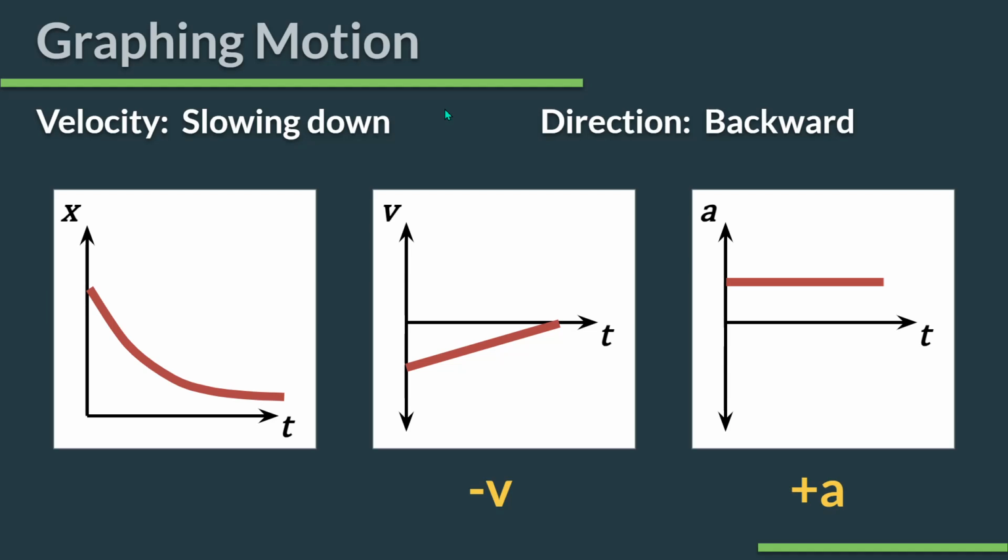So those are pretty much all the possible graphs. Now, you could see graphs that have components of each of these, and it has different stages of motion, and that's fine too. But does anybody have a question about the graphs? Definitely want to have that stuff written down though.